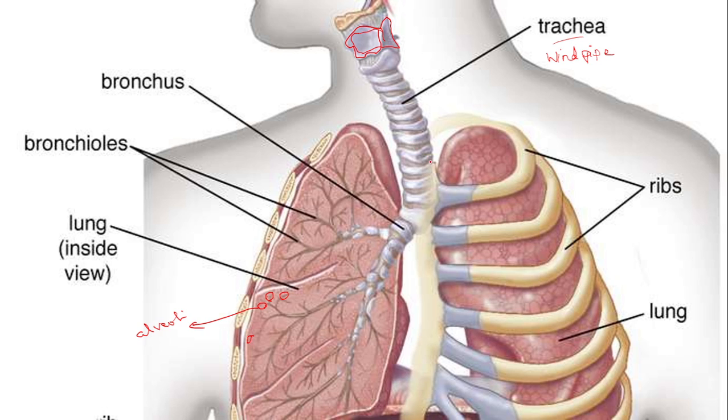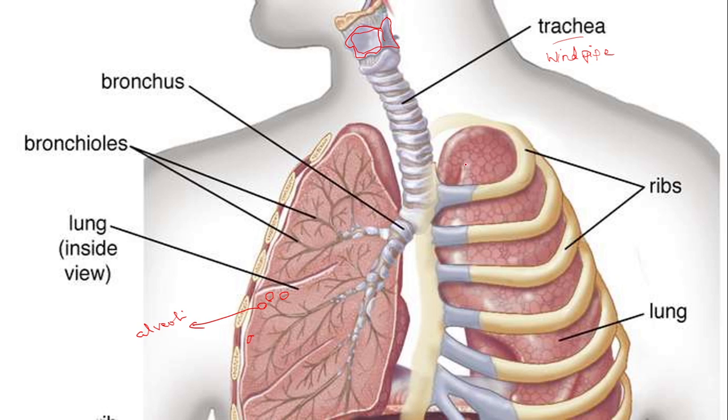Let us see the modifications in this. When I talk about lungs, what are lungs? They are a spongy tissue which is mainly required for gaseous exchange. This is the center where the gaseous exchange takes place. It is modified for a better gaseous exchange. These lungs are very delicate, so they are placed inside the rib cage.